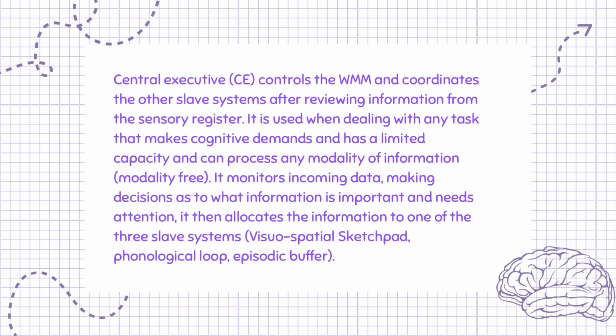The Central Executive, CE, controls the WMM and coordinates the other slave systems after receiving information from the sensory register. It is used when dealing with any task that makes cognitive demands and has a limited capacity and can process any modality of information, modality-free. It monitors incoming data, making decisions as to what information is important and needs attention. It then allocates the information to one of the 3 slave systems: visuospatial sketchpad, phonological loop, episodic buffer.